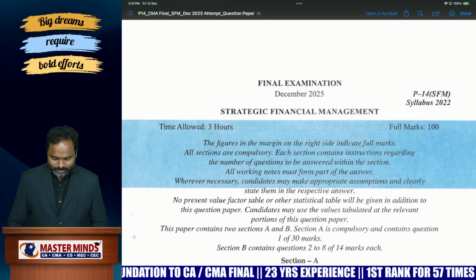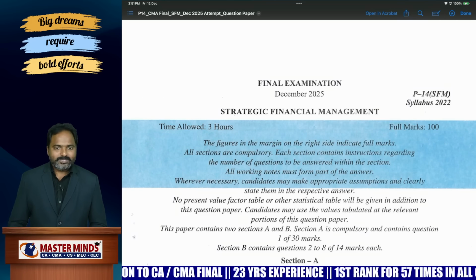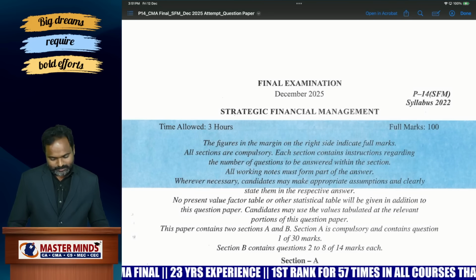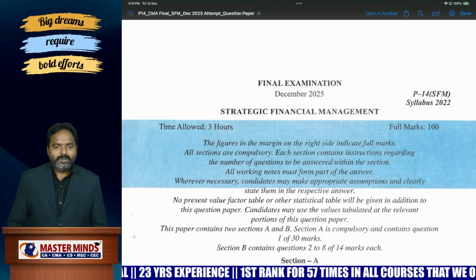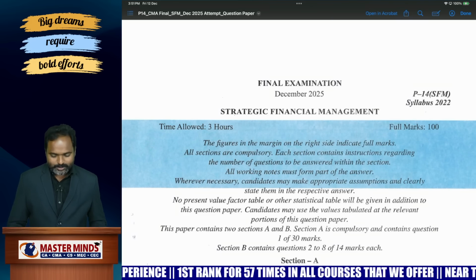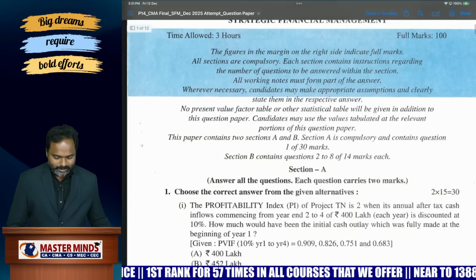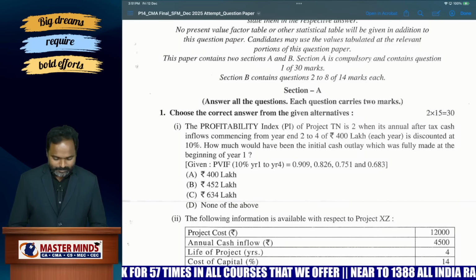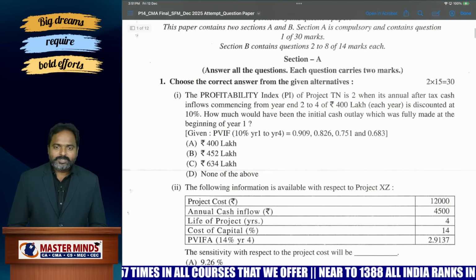Students can answer 6 to 7 MCQs easily, and the remaining 6 to 7 MCQs are a little bit difficult. With classroom knowledge they have to answer the MCQs. Okay, let us see the MCQs first. You know very well the 30 marks MCQ section is the deciding factor for your SFM paper. So, first MCQ from investment decisions.